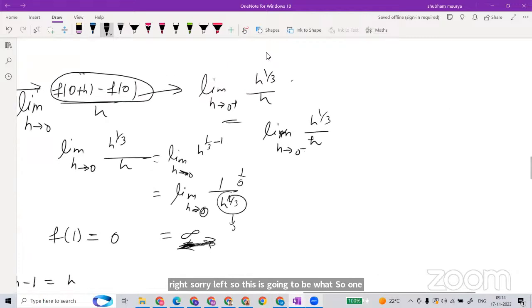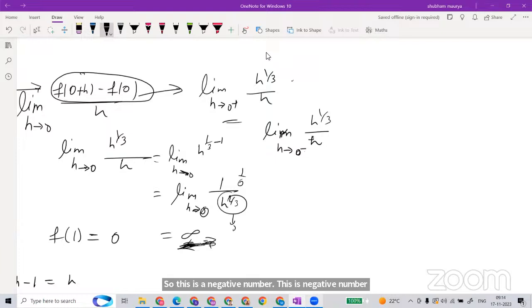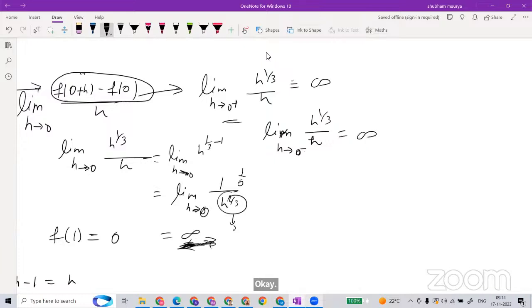Now see that it is approaching from 0, so this is a negative number and this is a negative number, both will be negative, right? Correct. They will cancel, and that is going to be infinite, not 1. Both will go to infinity. And when there is no mod, then we don't have to find right and left. Directly we can find. If there is a mod somewhere, then there is an issue with the left and right, otherwise everywhere it is the same.